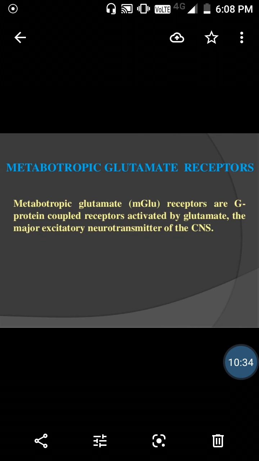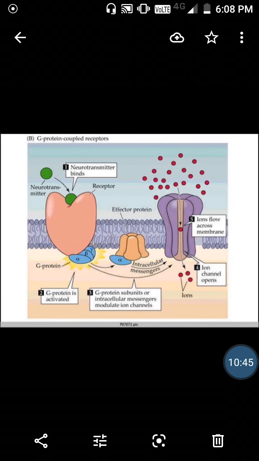The next receptor is the metabotropic glutamate receptor. Metabotropic glutamate receptors are G protein coupled receptors activated by glutamate, the major excitatory neurotransmitter in the CNS. The neurotransmitter binds to the receptor.